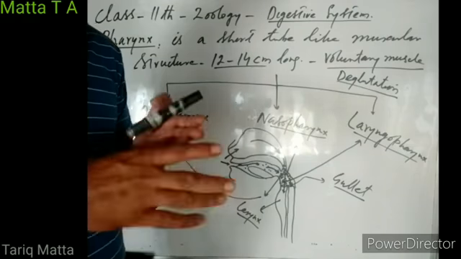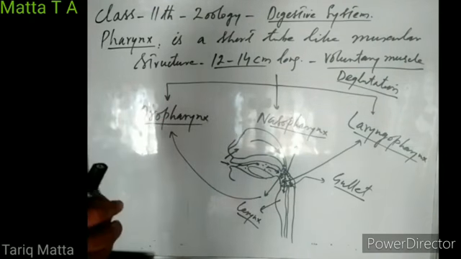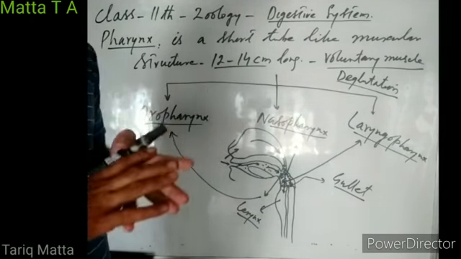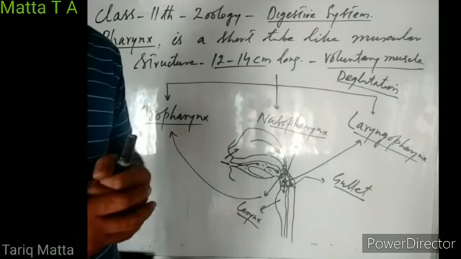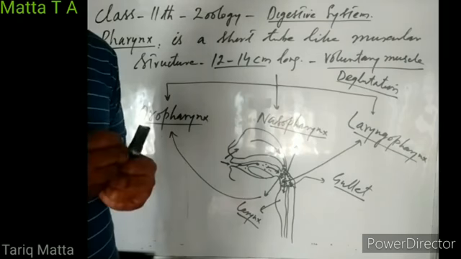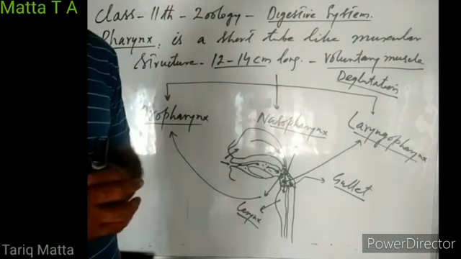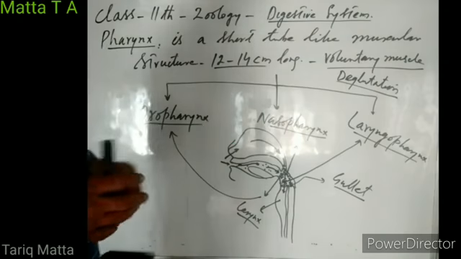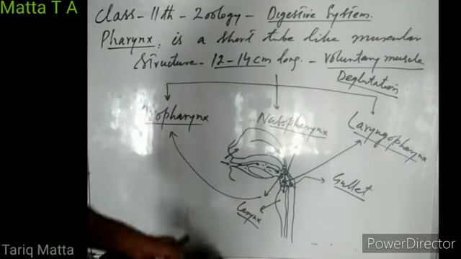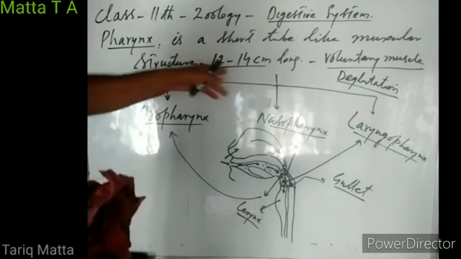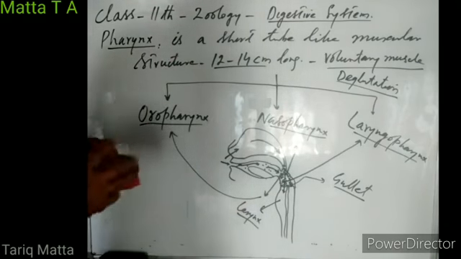So it has two functions. It serves as a passage for inhaled or exhaled air. It also serves as a passage for the food to enter the esophagus and stomach. And it helps us in deglutition of food. It helps us to drink water, to eat, and to swallow the food. So this is the function of pharynx. It is a short muscular tube-like structure, just 12 to 14 centimeters in length.